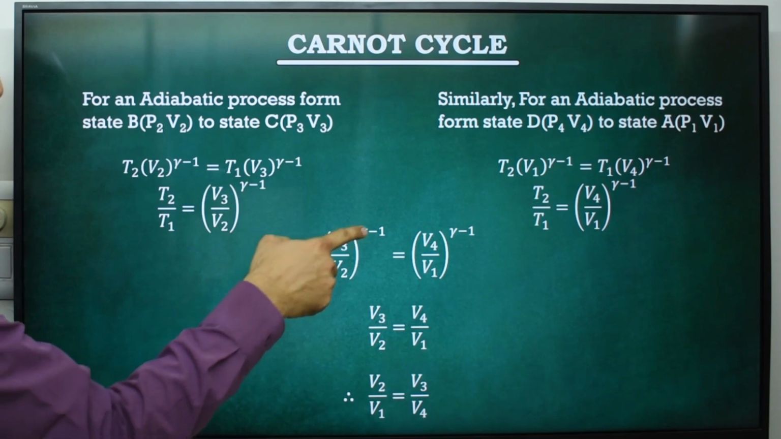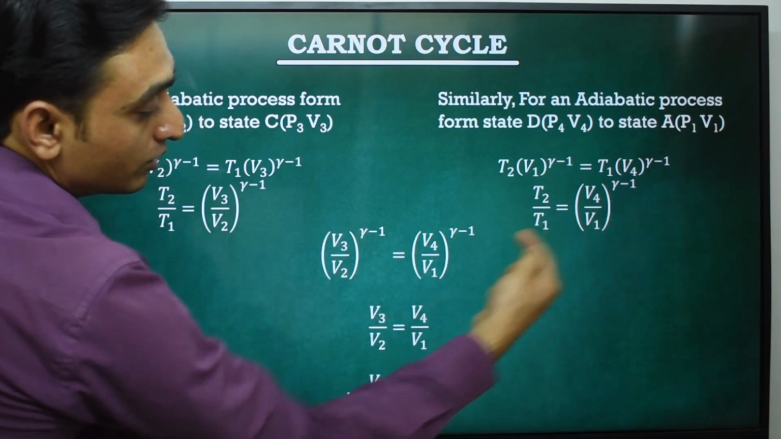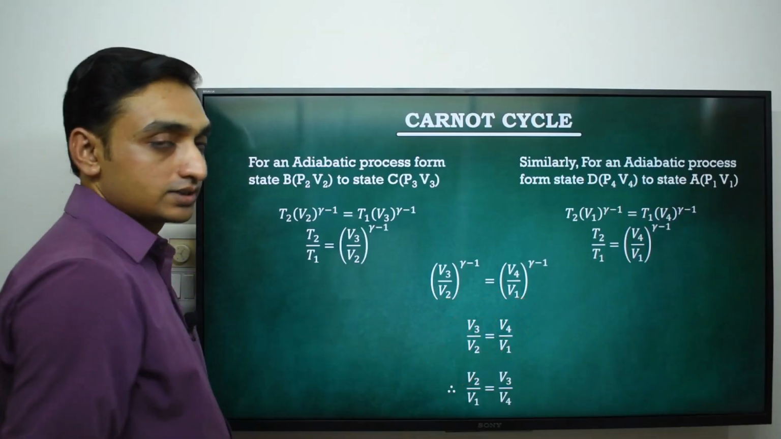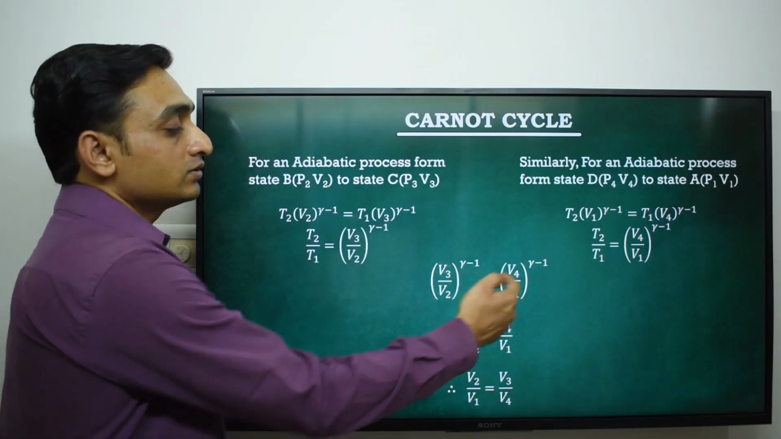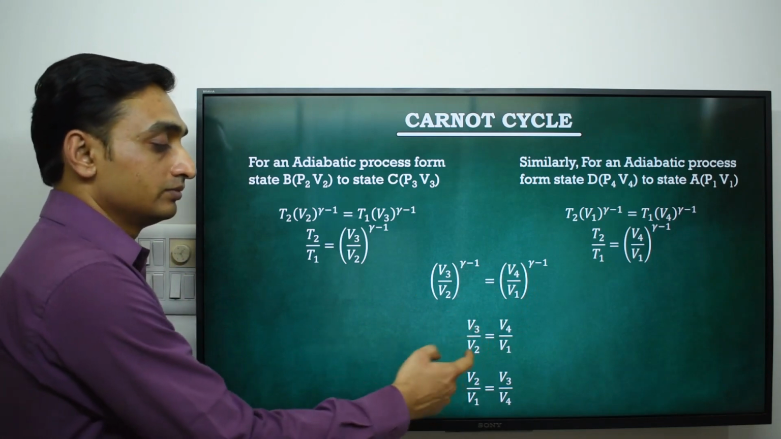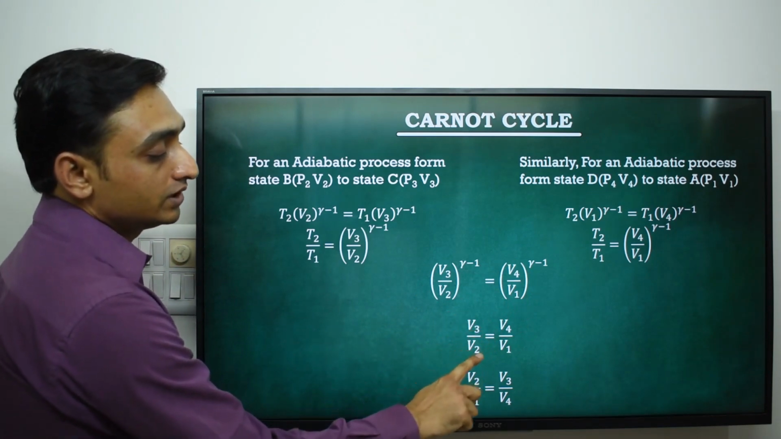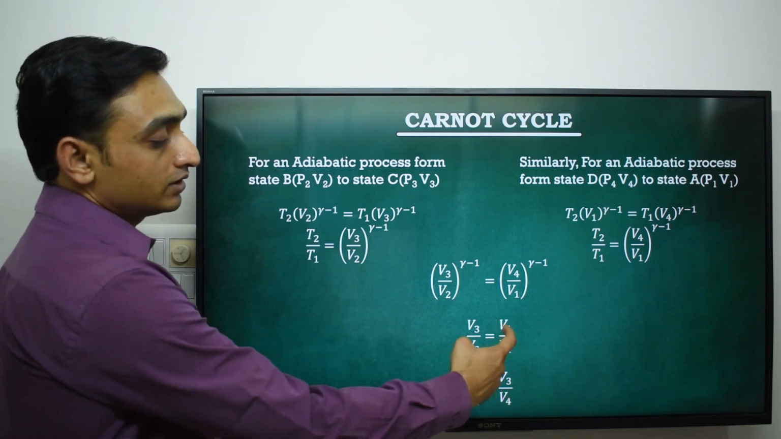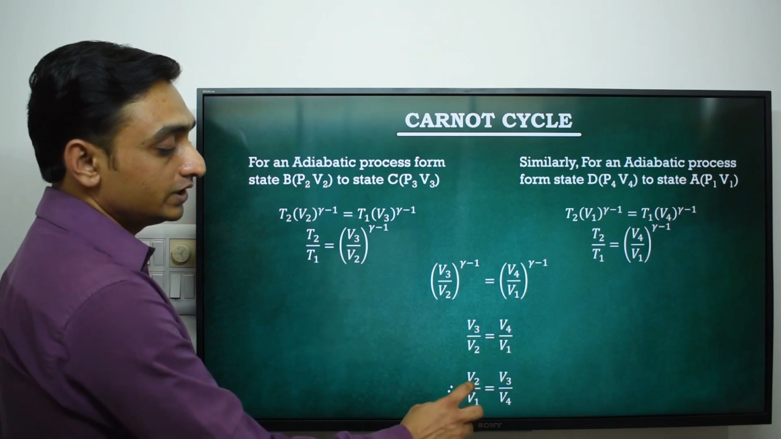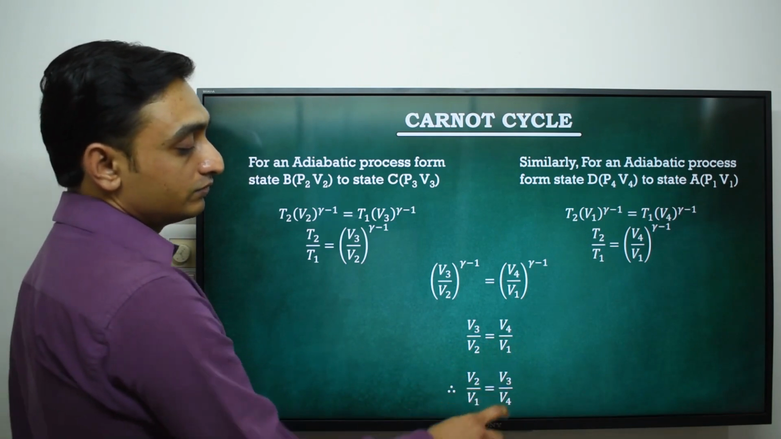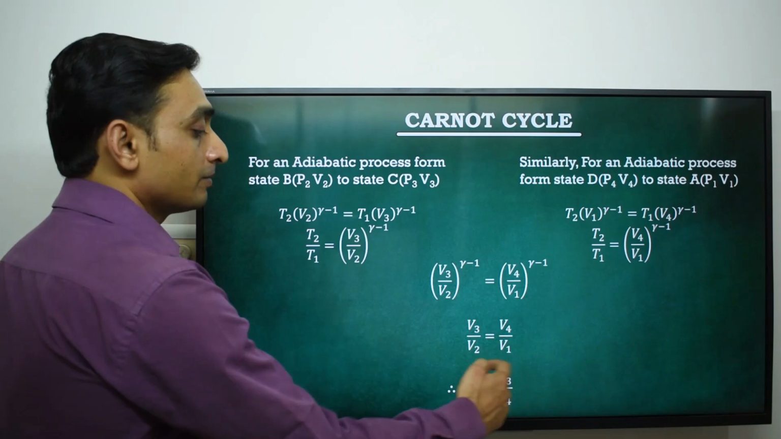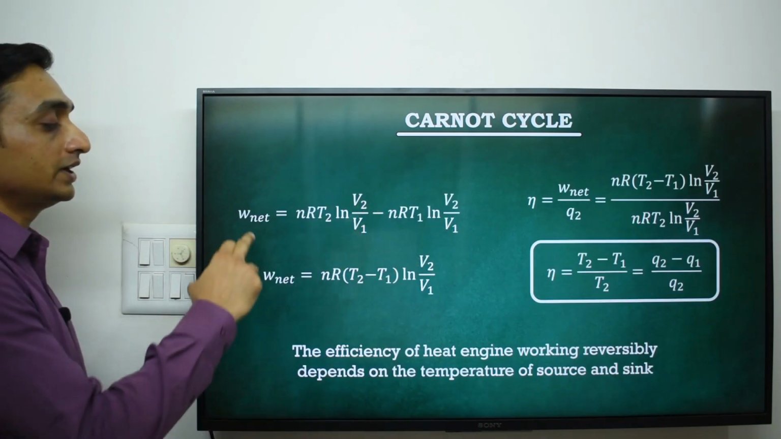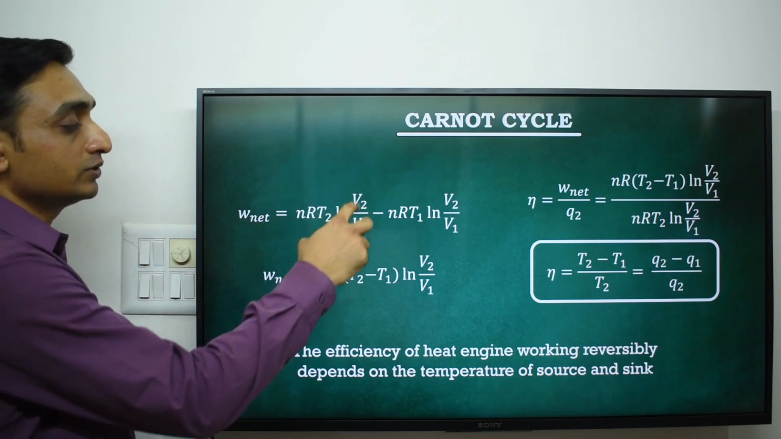V3 by V2 raised to gamma minus 1 is equal to V4 by V1 raised to gamma minus 1. If these terms are the same, then the base of these terms also becomes the same. So we can write that V3 by V2 is equal to V4 by V1. And if we alter the position of V4 and V2, we get V2 by V1 is equal to V3 by V4.